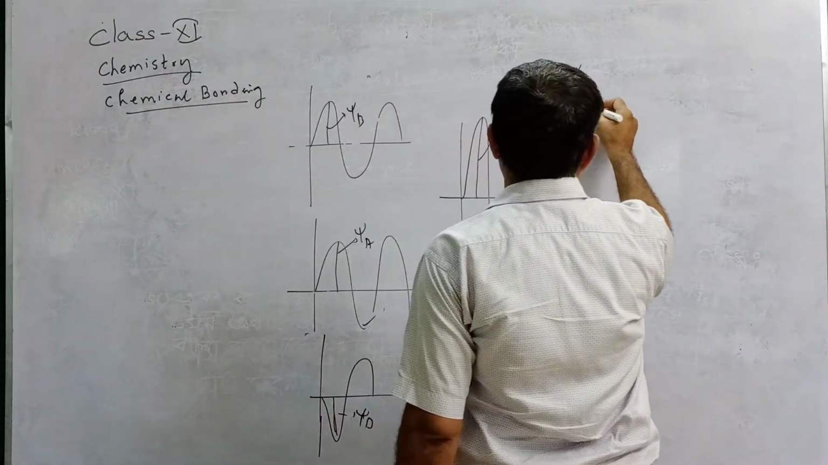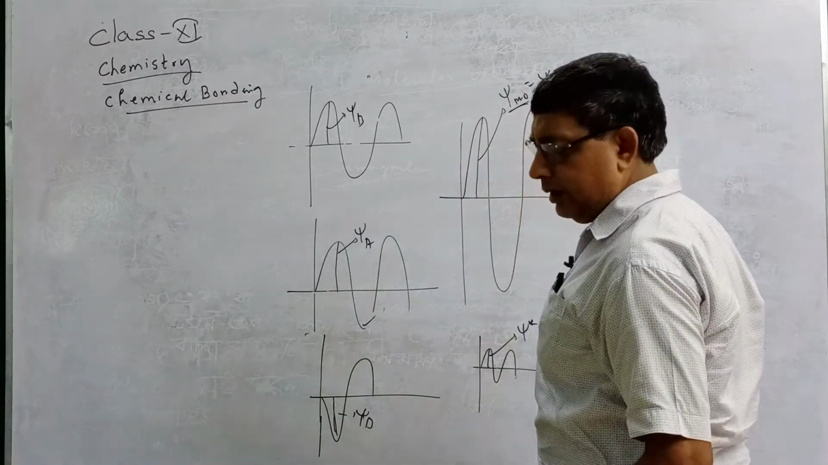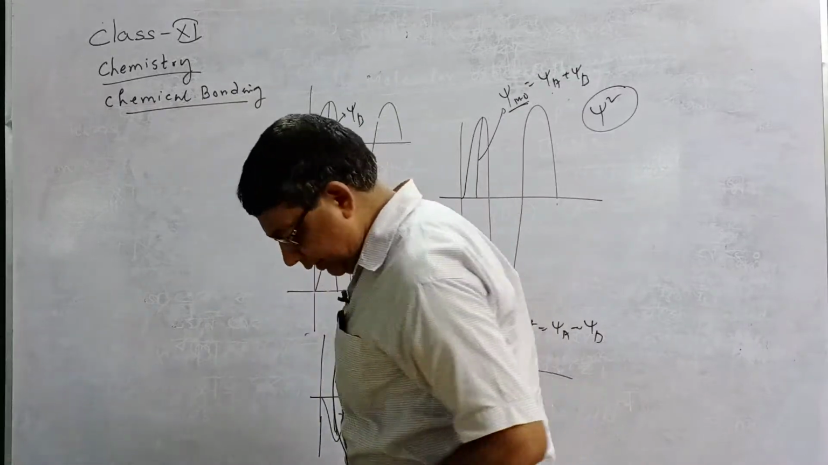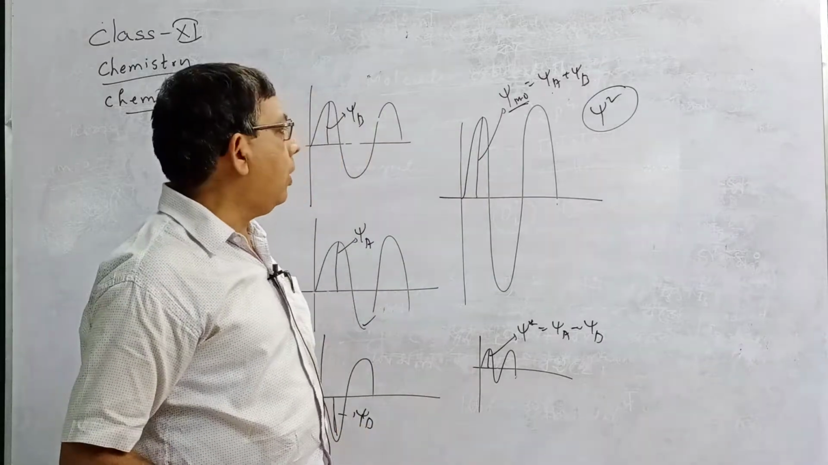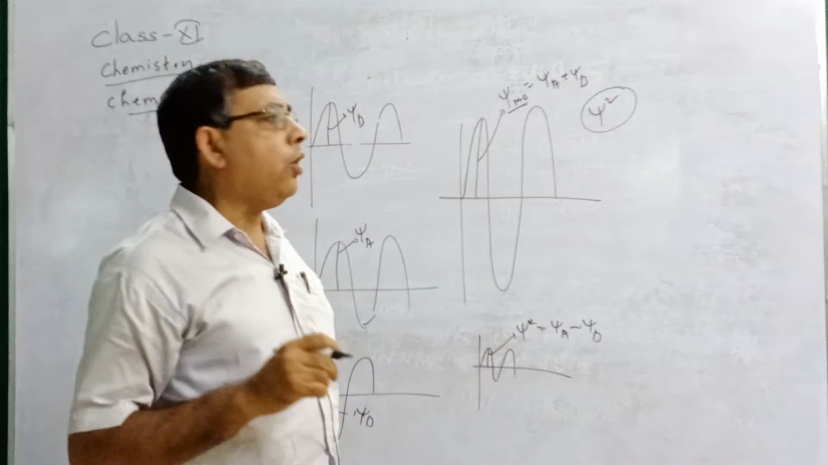Now, what is the square of psi? Psi square, what is the significance of psi square? It is the probability of finding an electron around the nucleus. So psi square represents the orbital.